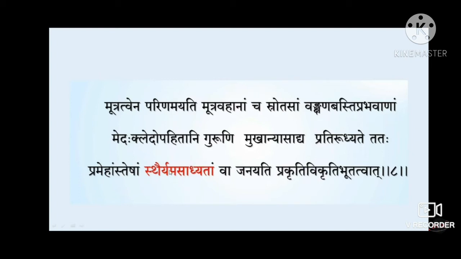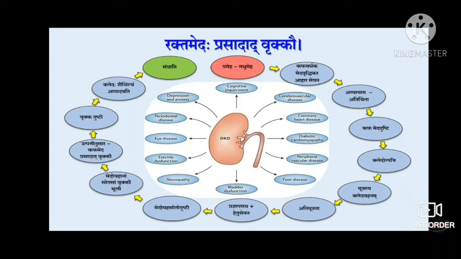So here we can say that when the pathology of diabetes reaches the urinary system and affects the Mula of Mutra Srotas, that is Vangshan and Basti, then the disease gets into its incurable form, which we can correlate with diabetic kidney disease according to modern science.